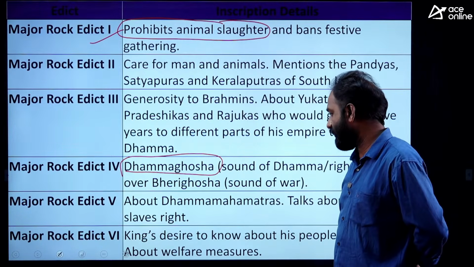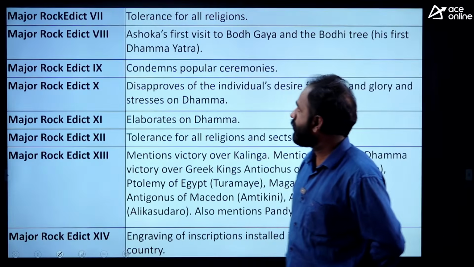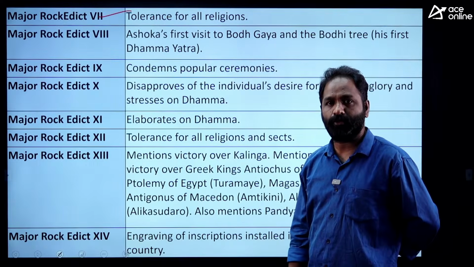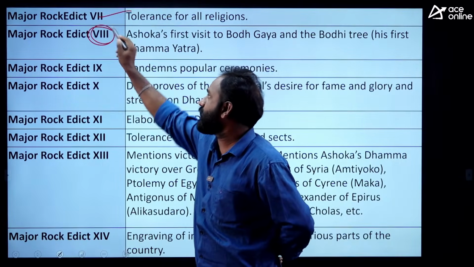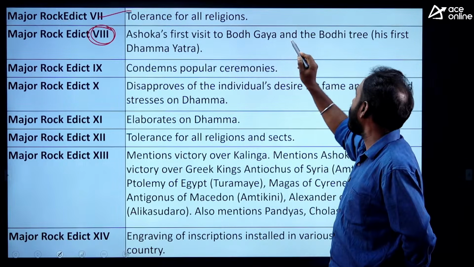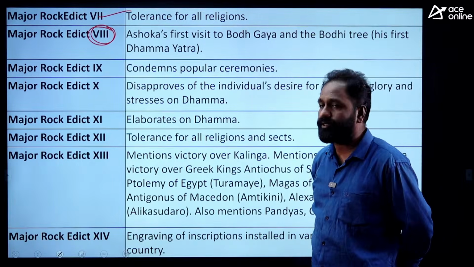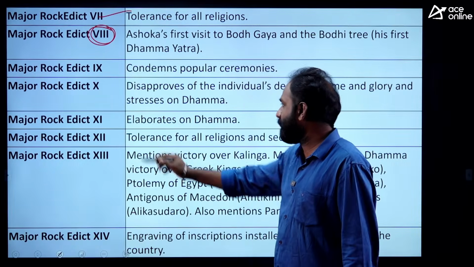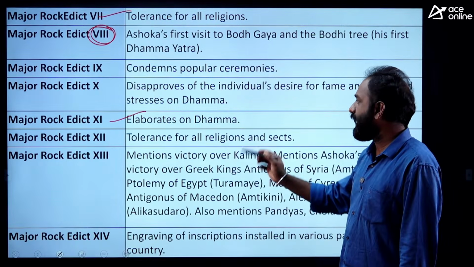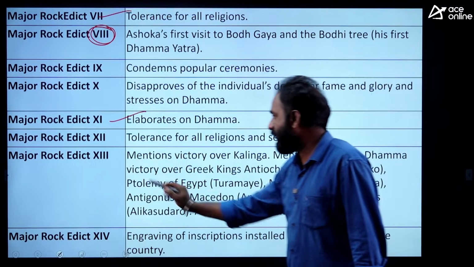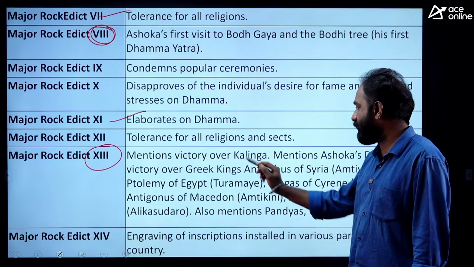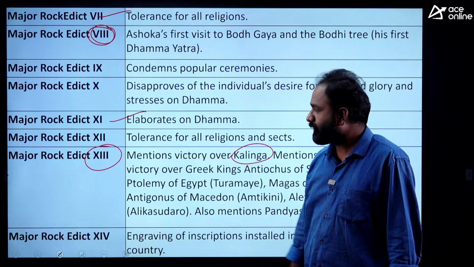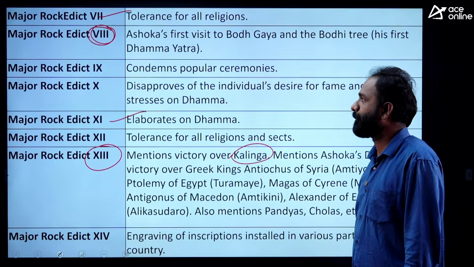That is also important. Next, edict 7, tolerance of other religions. That is important. Next, edict 8. This is the answer actually. Ashoka first visited Bodh Gaya and the Bodhi tree. That is called rock edict 8. And one more most important thing, they ask questions about the Dhamma. Edict 11 elaborates on Dhamma philosophy. And edict 13 mentions the Kalinga war. This is a repeated question. Which edict talks about the Kalinga war? The 13th. Yes, you have to remember.